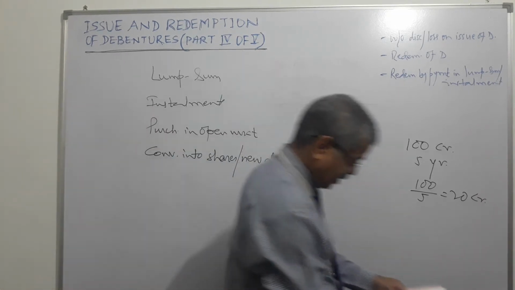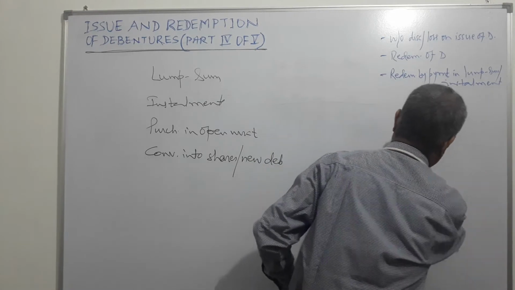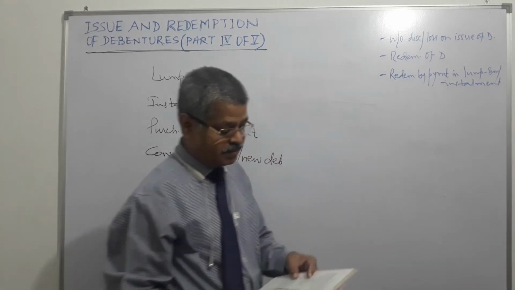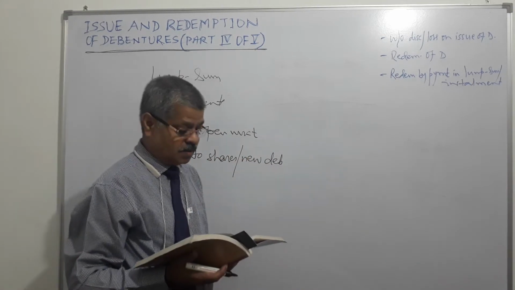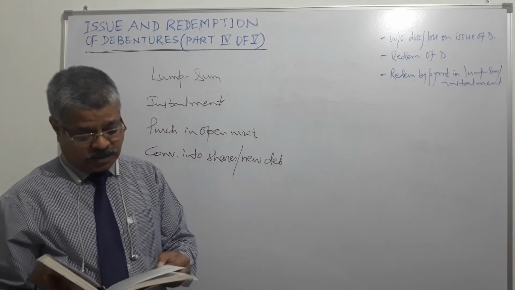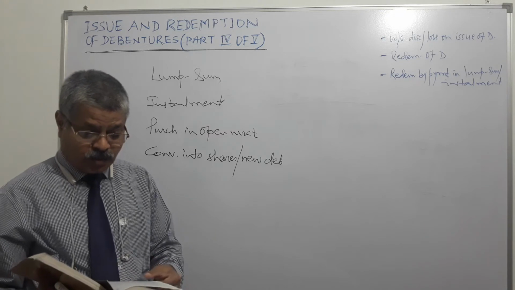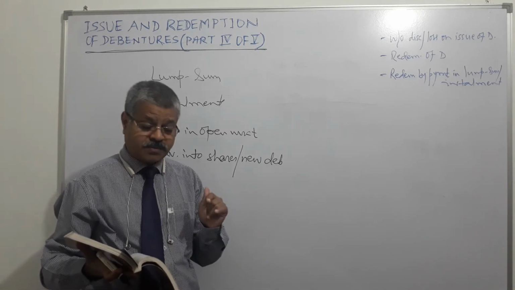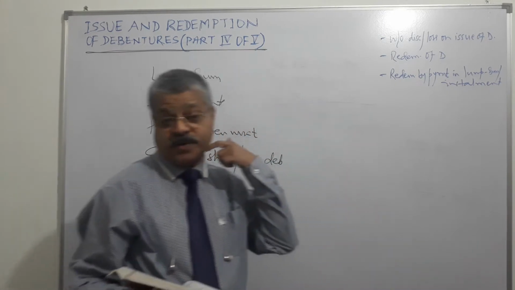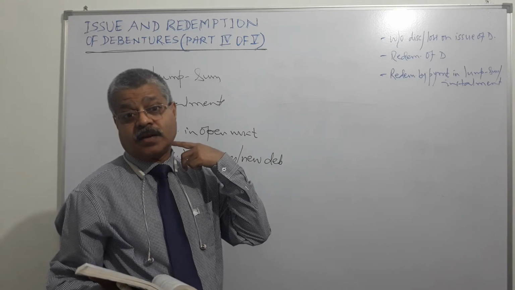So here, in case of redemption of debentures based on installments as per the agreed terms, what is the entry? If debentures are being paid, there are two ways. They could be paid out of profits or they could be paid out of capital.